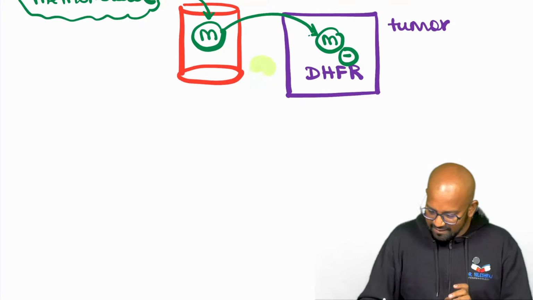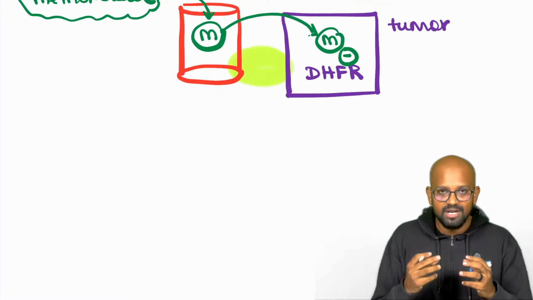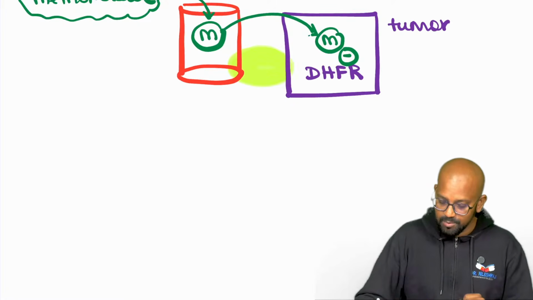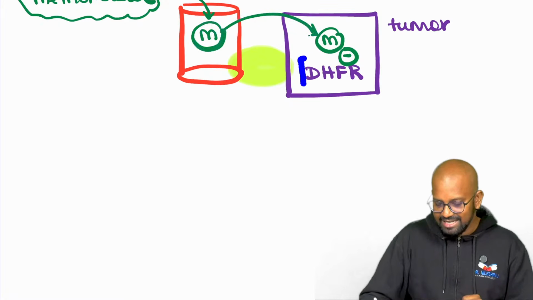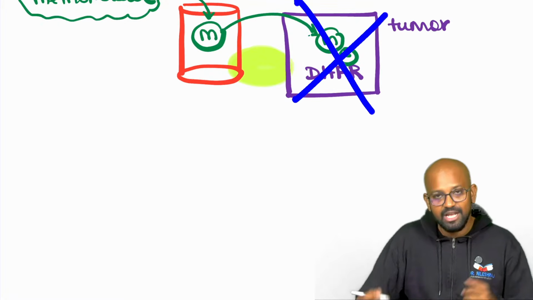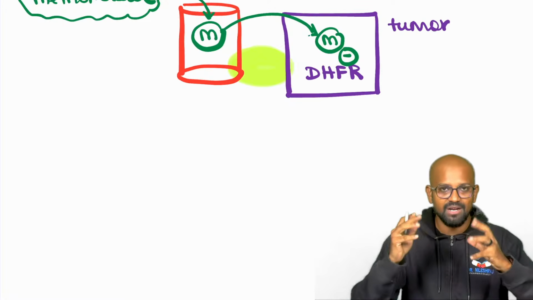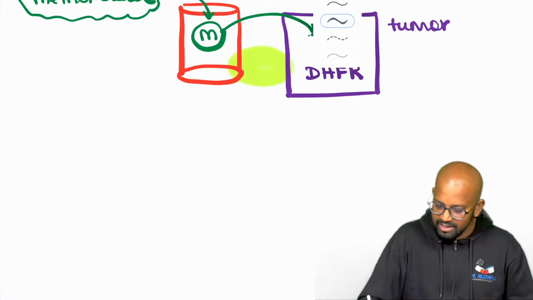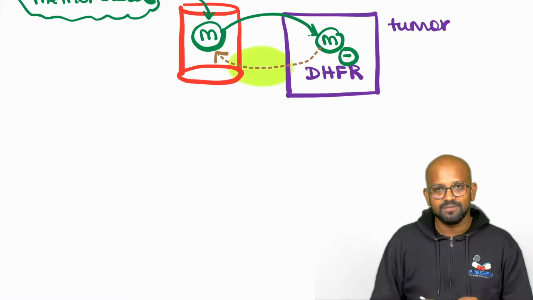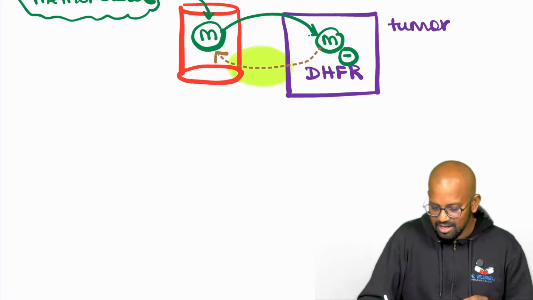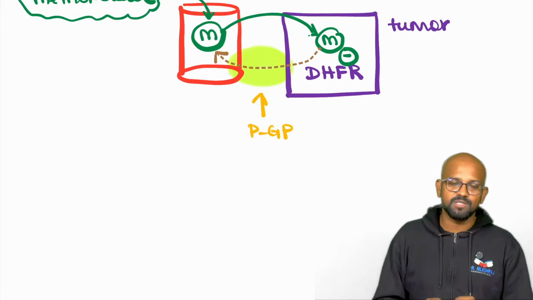Here also, we have a specific P-glycoprotein. This P-glycoprotein is not nature derived. It has been developed by the tumor cell itself, because the tumor cell identifies that, oh my god, this idiotic guy is coming from somewhere and he is inhibiting this DHFR, thereby killing off our own community cells. So the tumor cell will design a P-glycoprotein, and with the help of this P-glycoprotein, the tumor cell will throw the methotrexate back into the blood vessel. Again, here it is functioning as an efflux pump. Very much understood, buddy. Here again, P-glycoprotein is acting as an efflux pump.